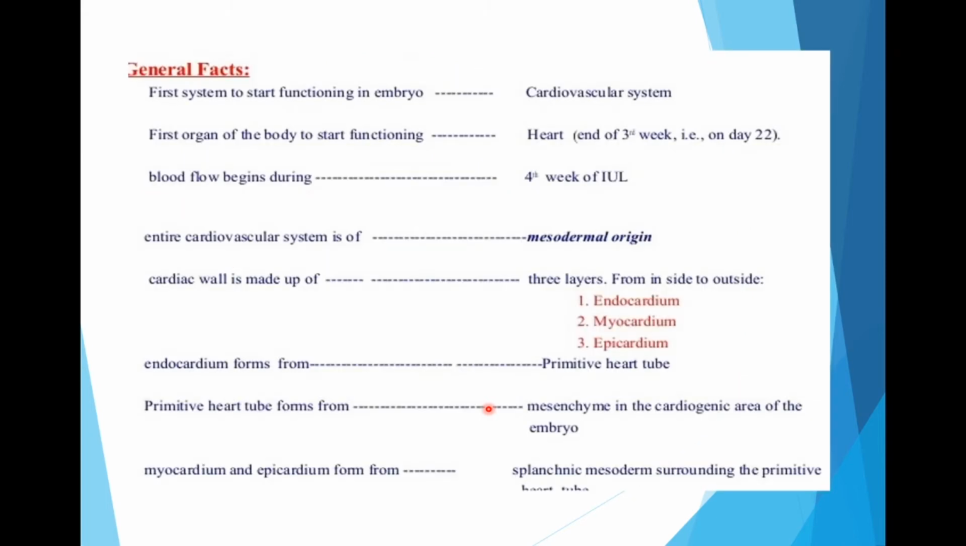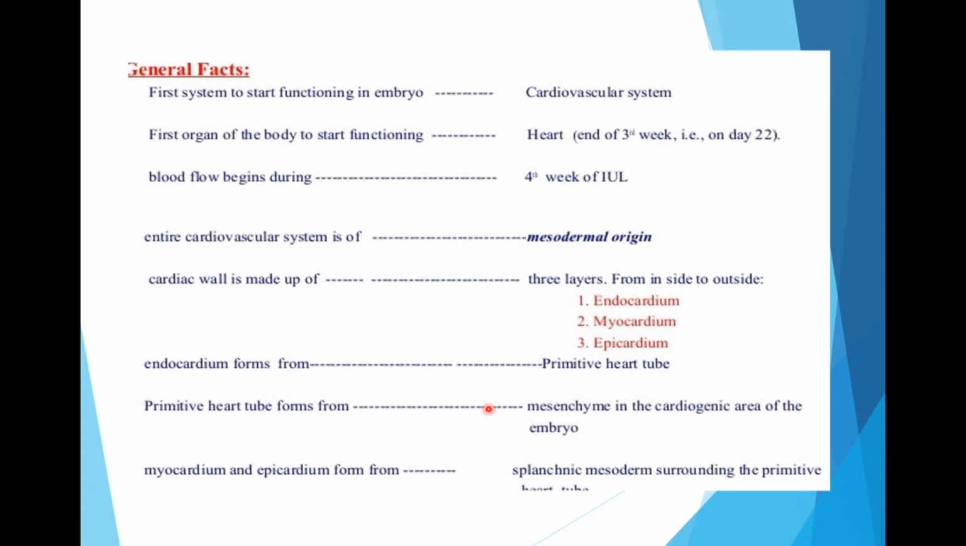Now before moving on to development proper, there are some facts one should know, that cardiovascular system is the first system to start functioning in embryo on day 22nd, and blood flow begins during the 4th week of intrauterine life, whereas the entire cardiovascular system is mesodermal in origin.